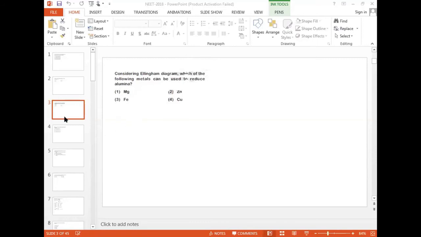Okay, getting what I'm speaking here? Any doubt is there regarding this? See, the magnesium plus Al2O3 you can write, which can reduce the aluminum from alumina. Then option 1 you can select.